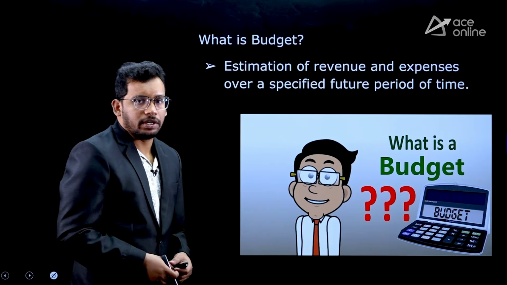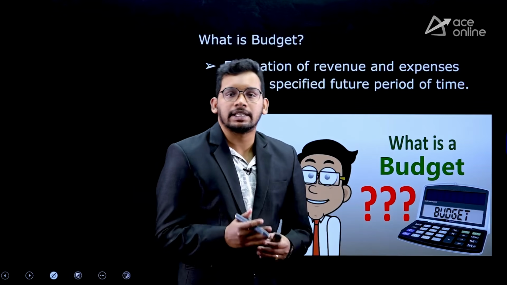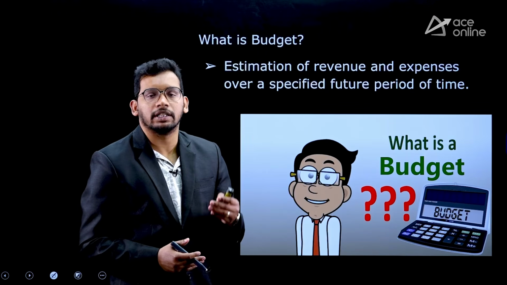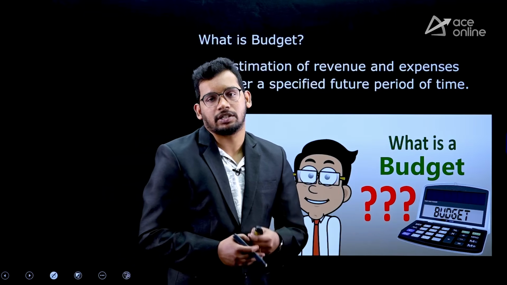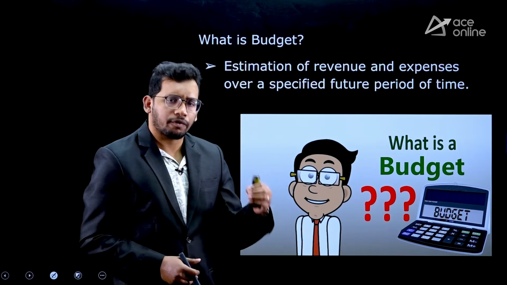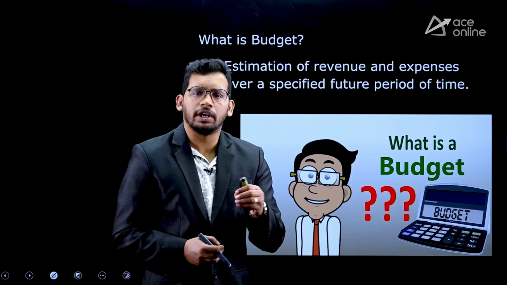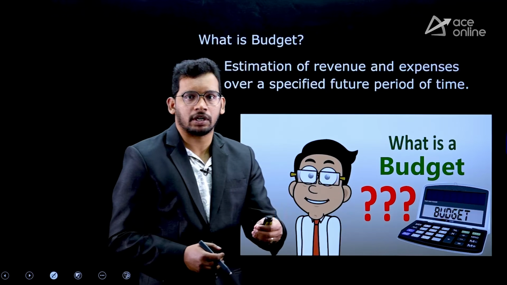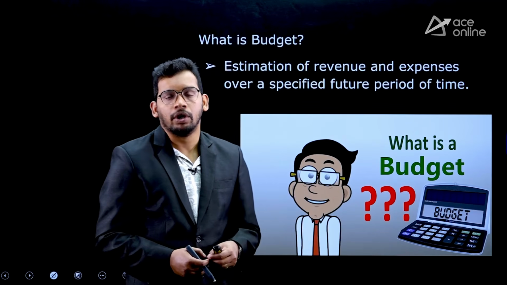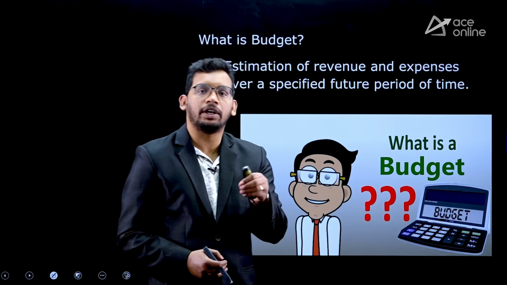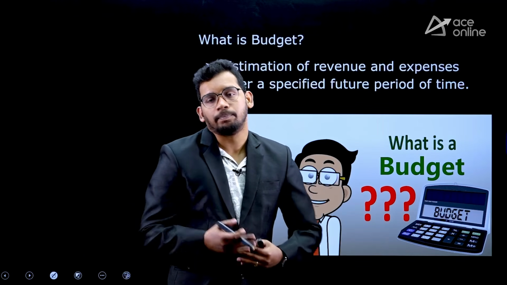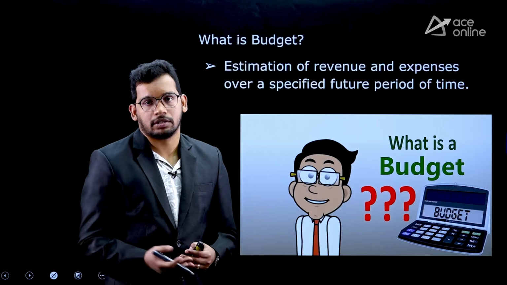Firstly, what is the budget? Budget is the estimation of the expenditure and the revenue that government gets in 1 year, right? For example, if you're going for coaching in any city, first you plan your expenditure, then you see your revenue. If the revenue is not sufficient to meet your expenditure, then you go for debt or borrowings.